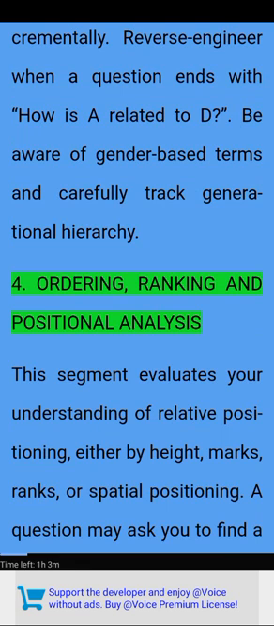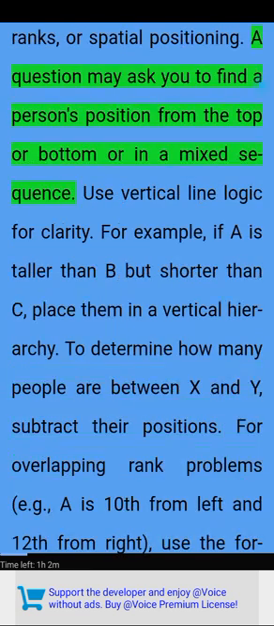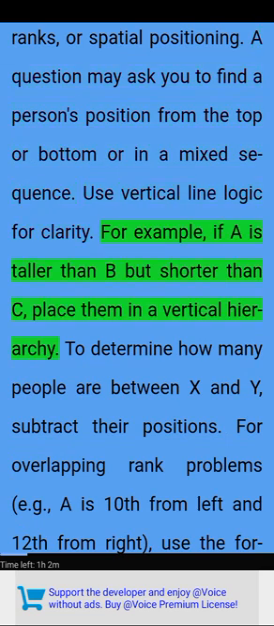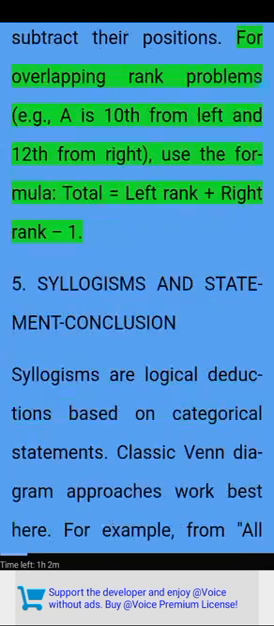4. Ordering, ranking and positional analysis. This segment evaluates your understanding of relative positioning, either by height, marks, ranks, or spatial positioning. A question may ask you to find a person's position from the top or bottom or in a mixed sequence. Use vertical line logic for clarity. For example, if A is taller than B but shorter than C, place them in a vertical hierarchy. To determine how many people are between X and Y, subtract their positions. For overlapping rank problems, e.g., A is 10th from left and 12th from right, use the formula: total equals left rank plus right rank minus 1.